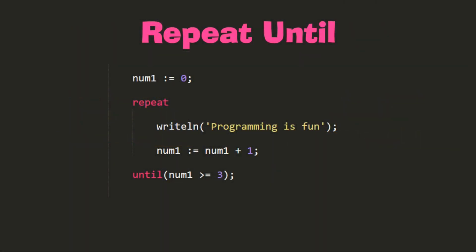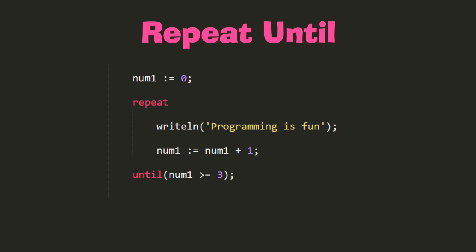Now let's dig more into this piece of code. In this program, first I am initializing the variable num1 as 0, and we are initializing the loop here. First, I am telling the loop to print programming is fun, and then I am telling it to add a number to the value the variable num1 consists. After that only, I am asking the loop whether it satisfies the condition.